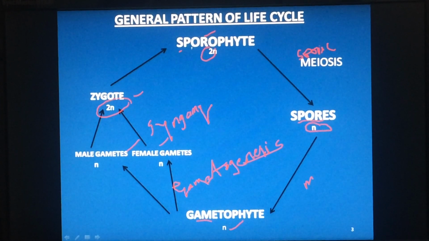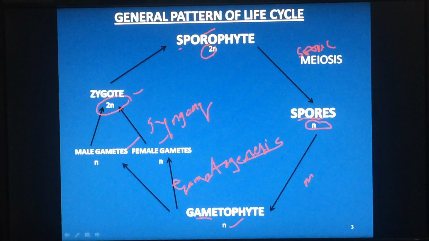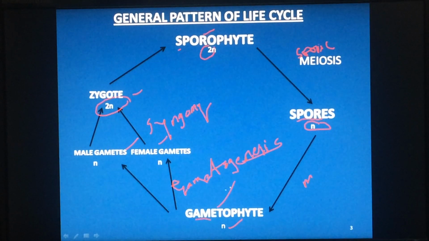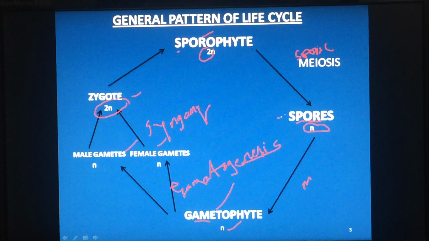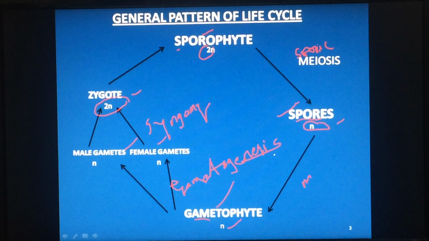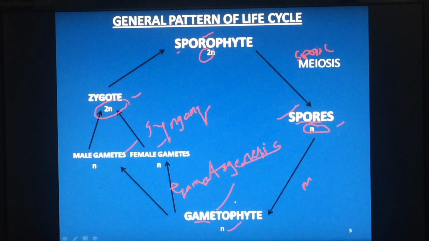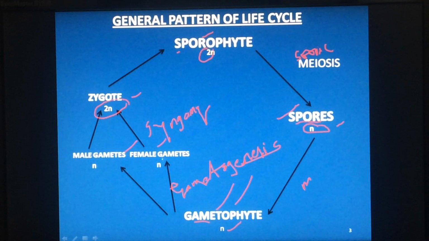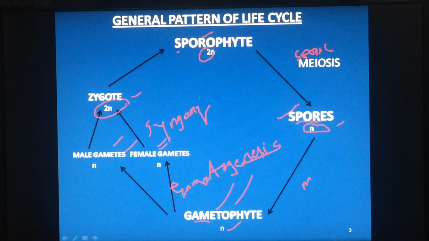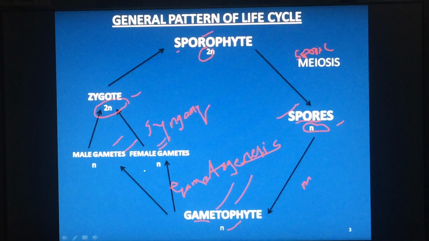In your NEET examination, a question will be asked: which is the first cell of gametophyte? Then the answer should be spores, which are haploid. Which are the last cells or final cells of gametophyte? They are gametes.